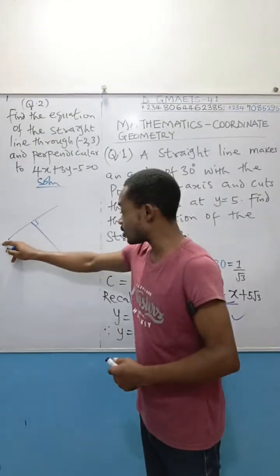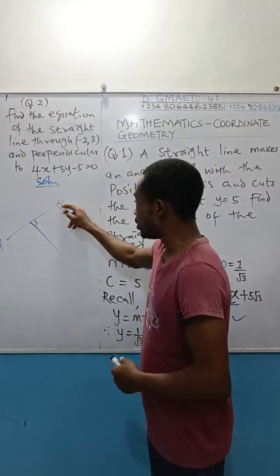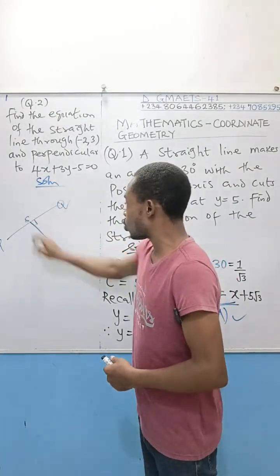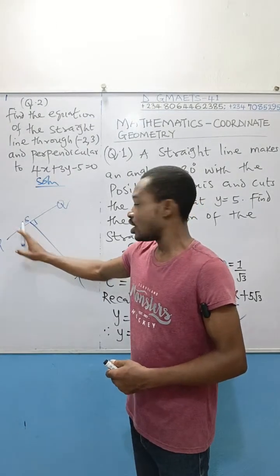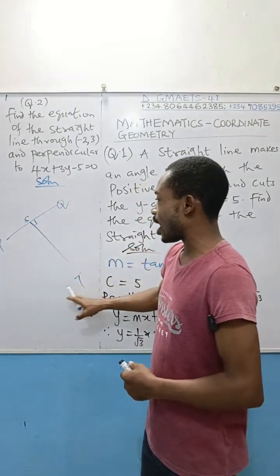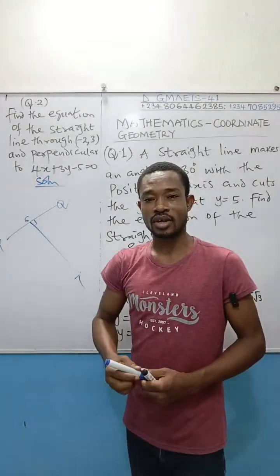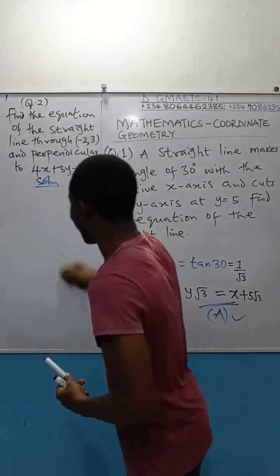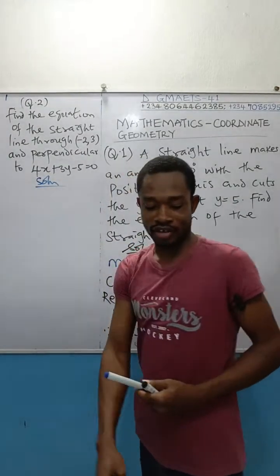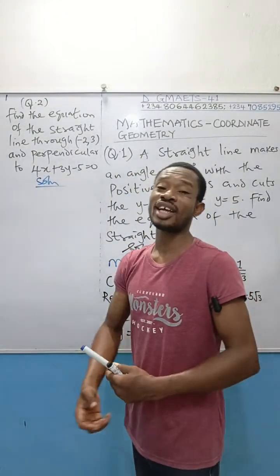If I take ST to be the straight line, I will take PQ to be perpendicular. That's the whole idea there. Both straight line and perpendicular line or normal line, whatever you call it, are all straight lines. Even a tangent is a straight line.